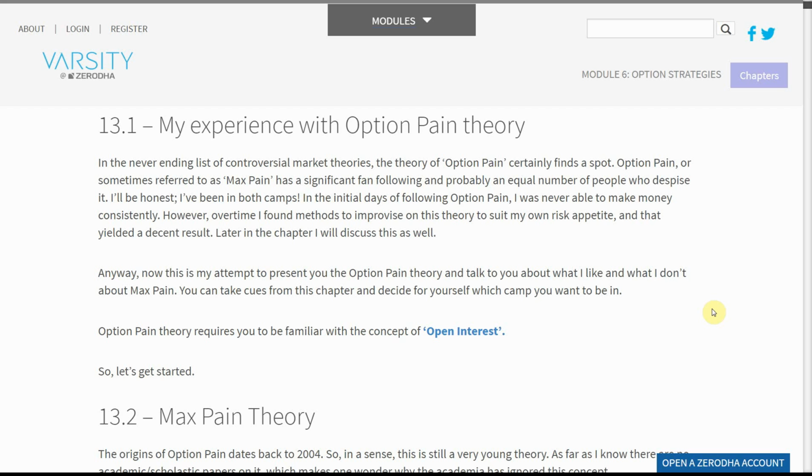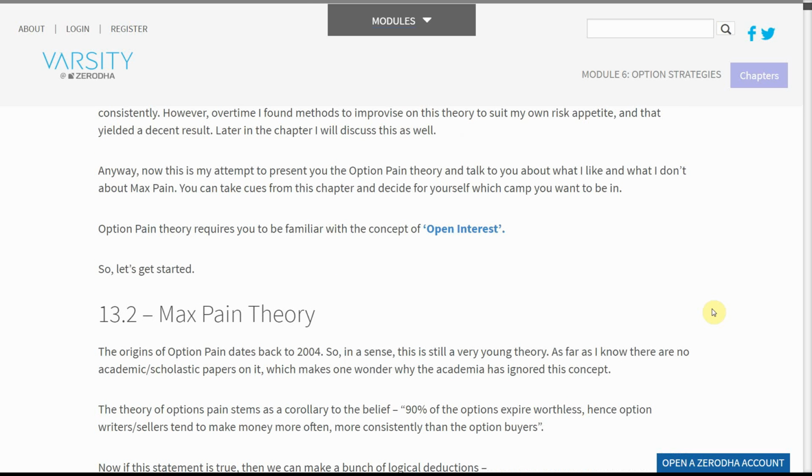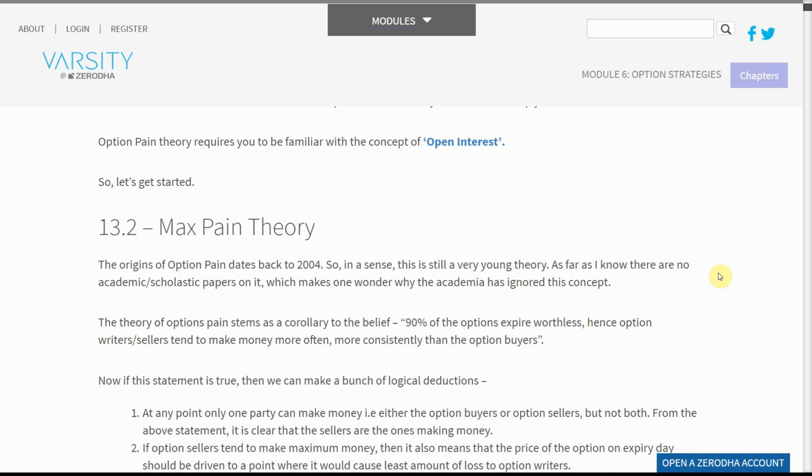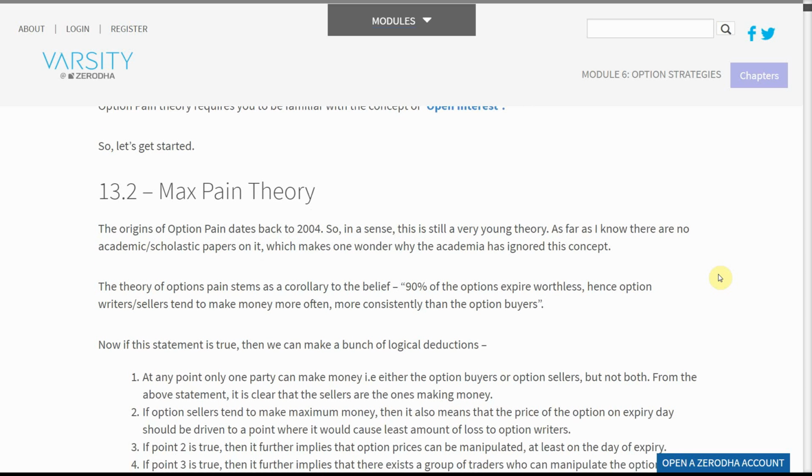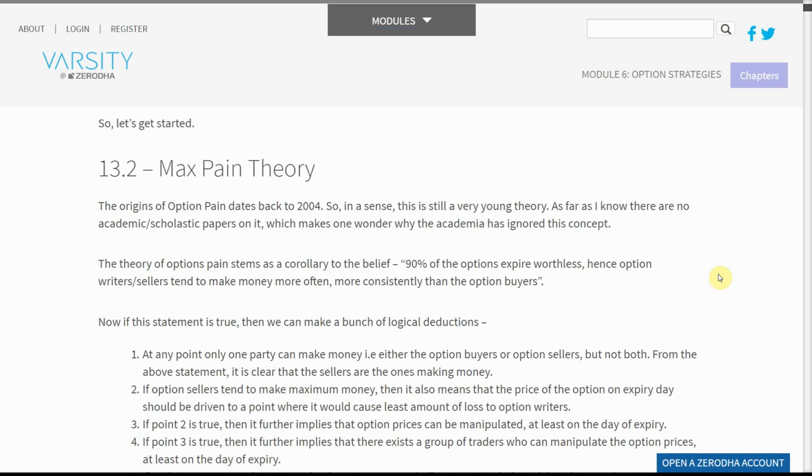Anyway, this is my attempt to present you the option pain theory and talk to you about what I like and what I don't about max pain. You can take cues from this chapter and decide for yourself which camp you want to be in. Option pain theory requires you to be familiar with the concept of open interest. So, let's get started.